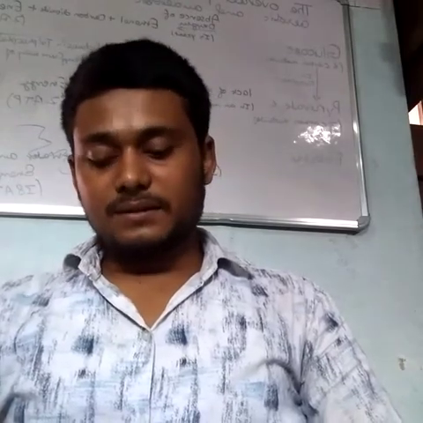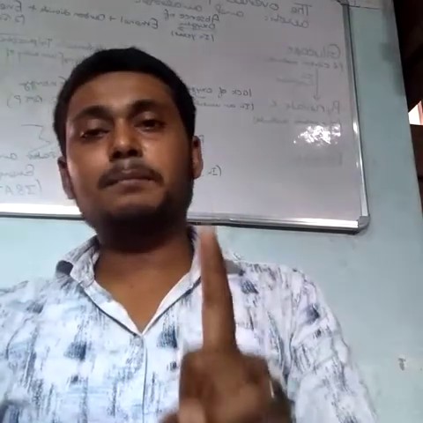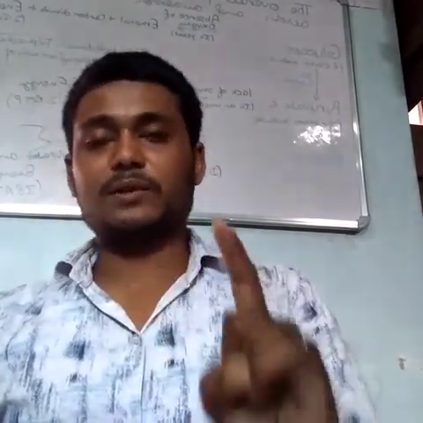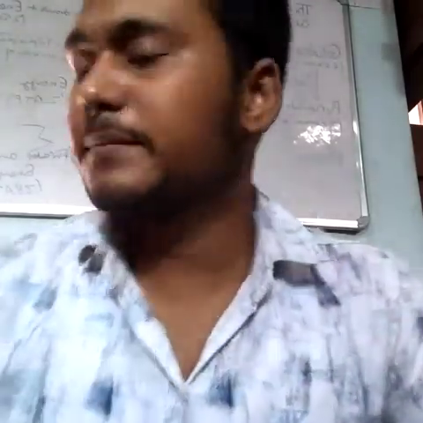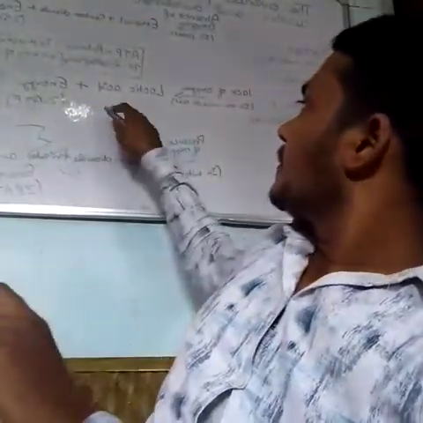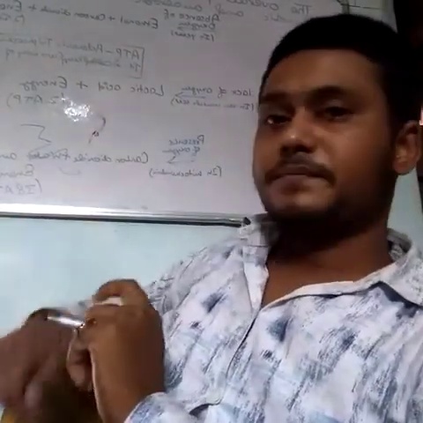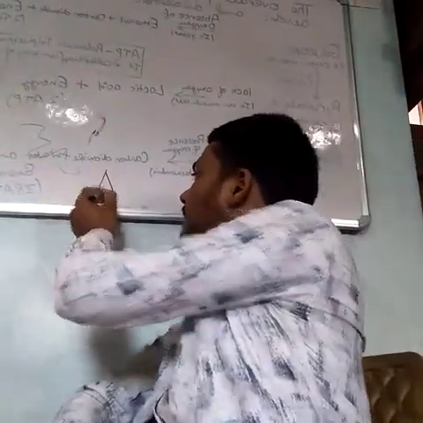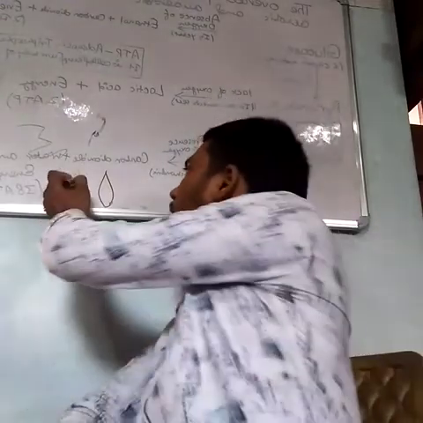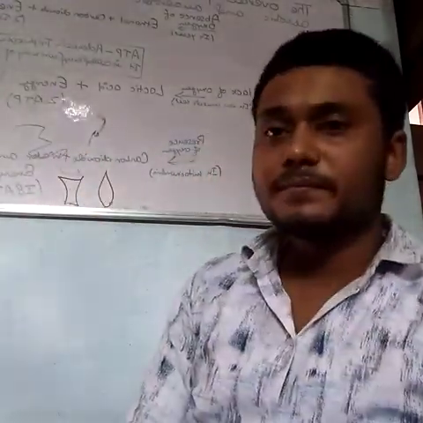I repeat, a transparent medium bounded by two surfaces, whether like this way, or like this way, or this way.